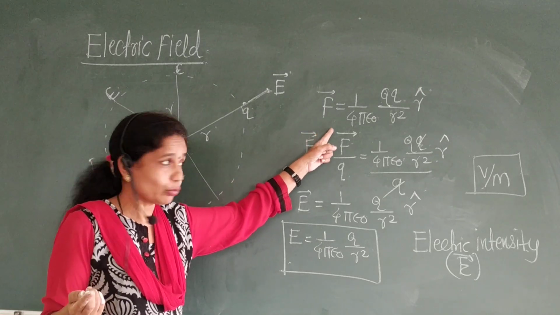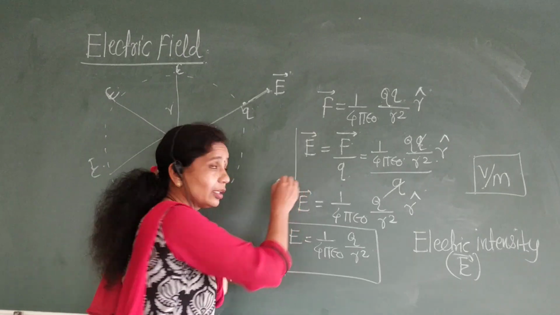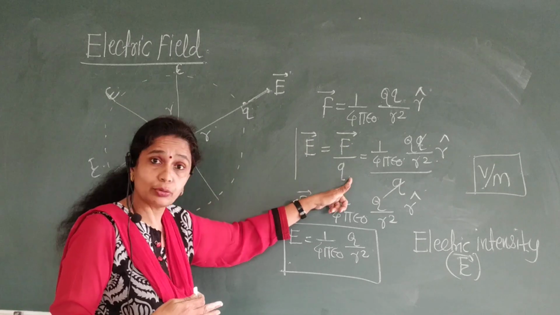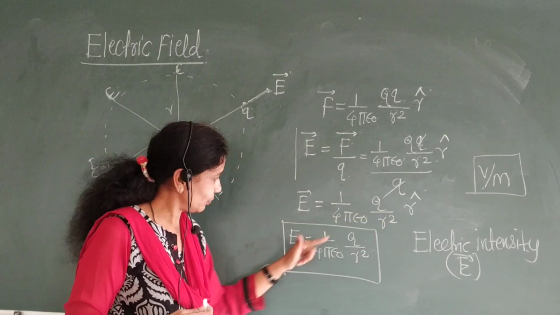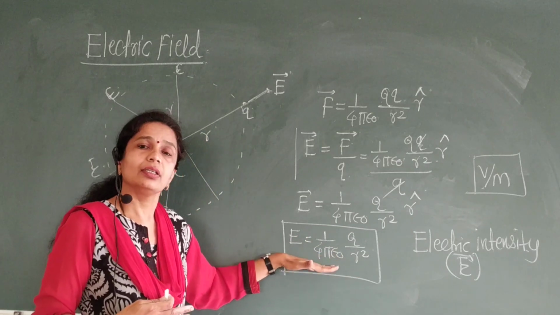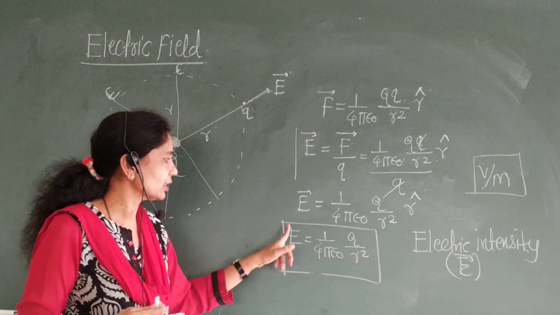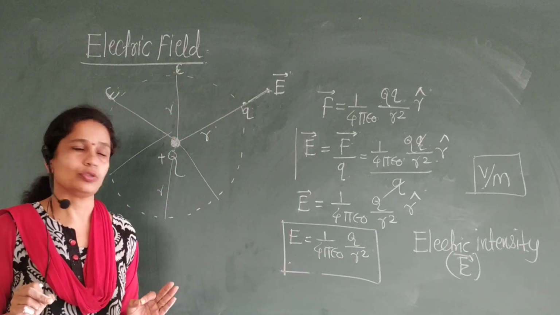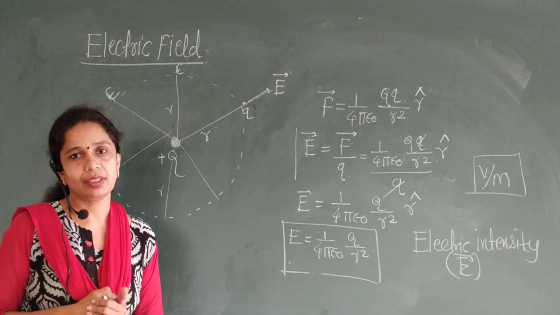Then, from the equation of the Coulomb force, electric field is defined in another way also. Mathematically it is defined as force per unit charge, therefore we get this equation, and lastly the electric intensity or electric field due to the point charge is E is equal to 1 upon 4 pi epsilon 0, capital Q upon r square. Okay, let us stop here.